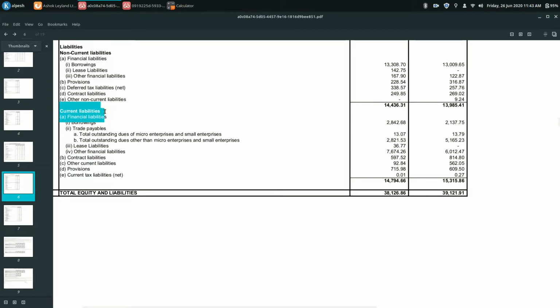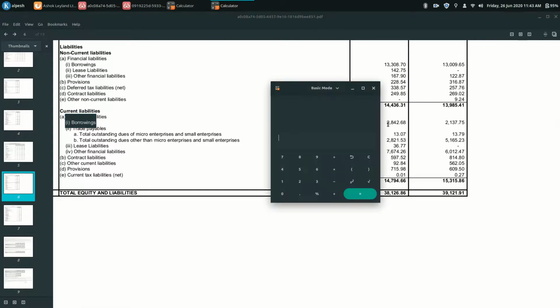And the current liabilities, which are also called short-term liabilities, then the borrowings. Borrowings is synonymous to debt. Okay, you should remember this. So it is 2,842. So if we just total it, then 13,308 crore plus 2,842 crore, the total amount of debt on Ashok Leyland is 16,150 crore, and the yearly profit is only 336 crore.